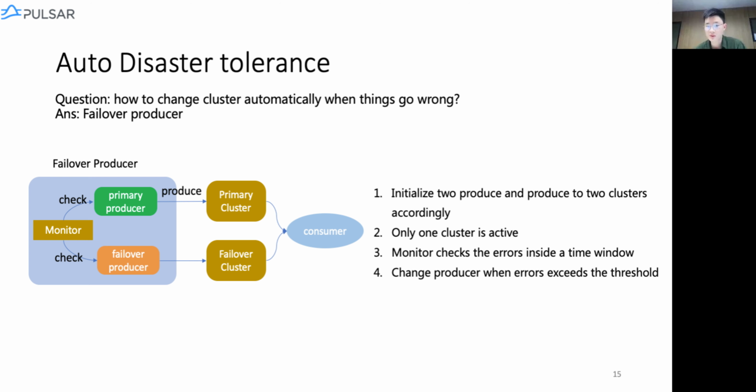In this modified producer, it contains two Pulsar producers. At any one time, only one producer is active. We also have a monitor here to check the errors inside a time window of the producers. So if the active producer is not available anymore, it can switch to the failover producer immediately. Here, the consumers need to subscribe to two clusters because they don't know which one is active now. By doing this, we achieve the goal of automatic disaster tolerance.